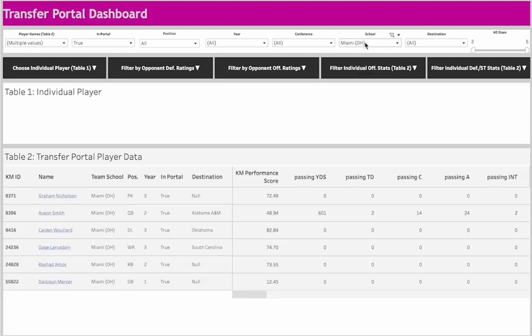And an impact player is measured by having a KM performance score of 70 or higher. This score takes into account player performance over the course of a season based on competition level compared to 20 years of his historic data. So we see Miami, Ohio is losing their top running back, Rashad Amos, their top defensive lineman in Caden Woolard, and also a top wide receiver. Who's that? Gage.